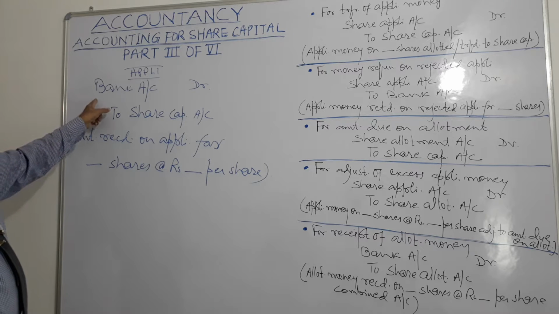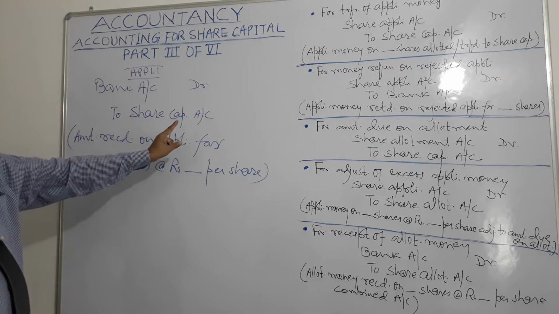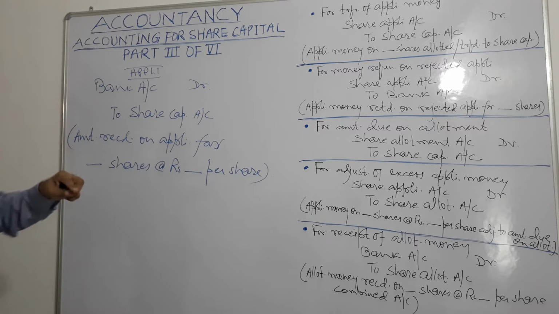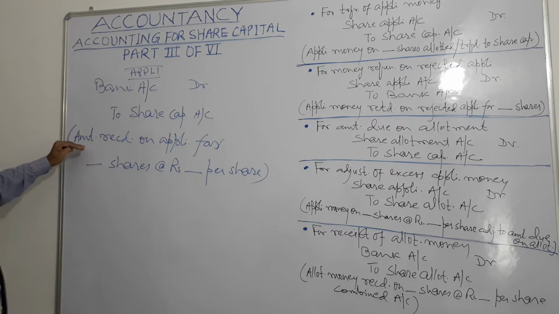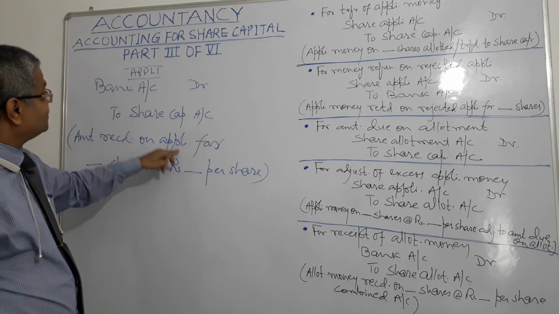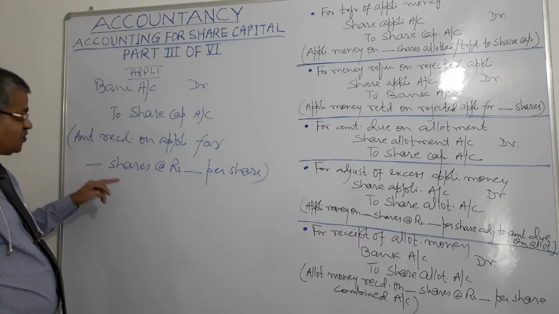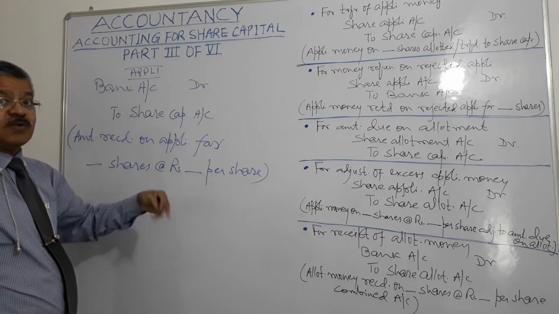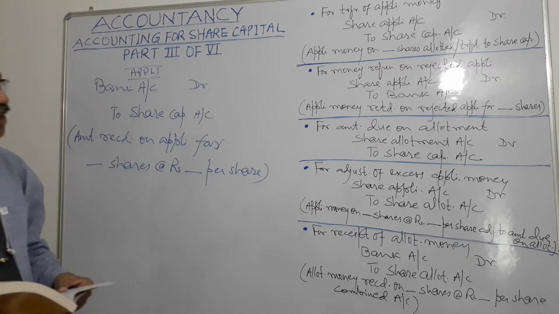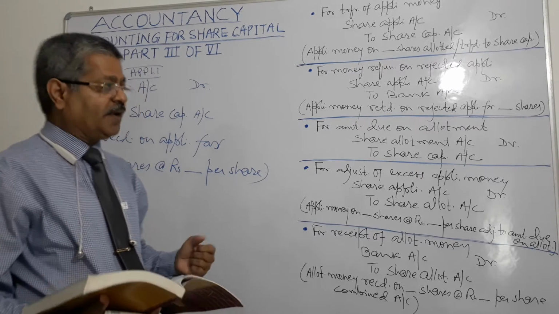Application: debit bank account, credit share capital account, because the money has to go to share capital account, and the narration is amount received on application for number of shares, how many shares, and at rupees per share, what is the rate, right?